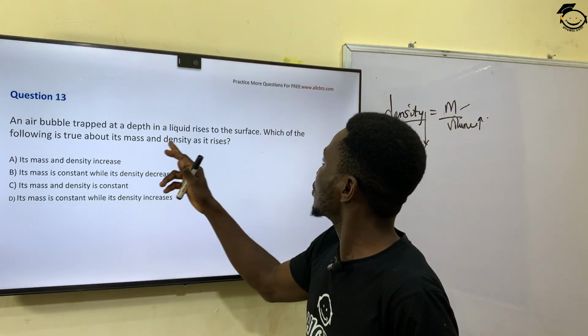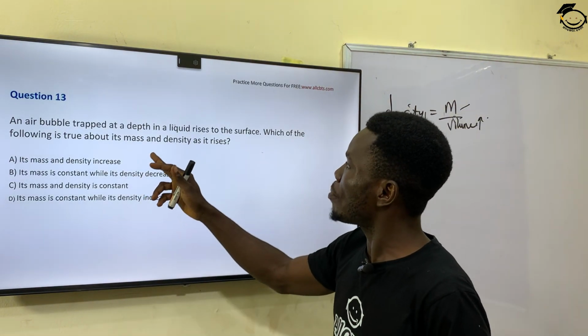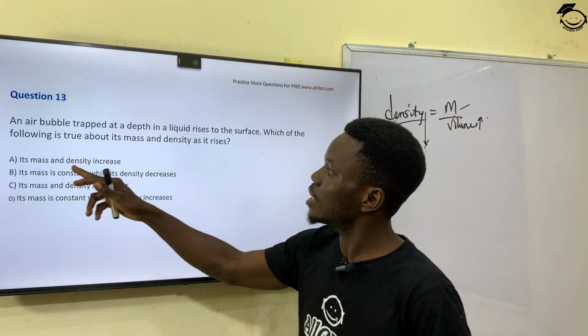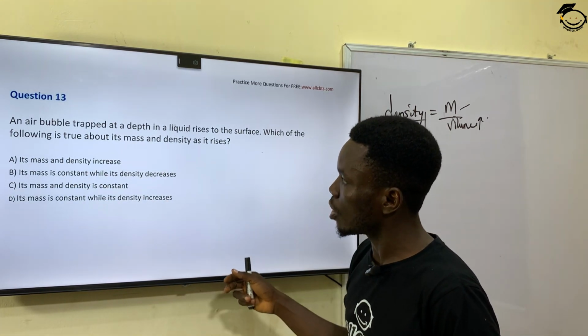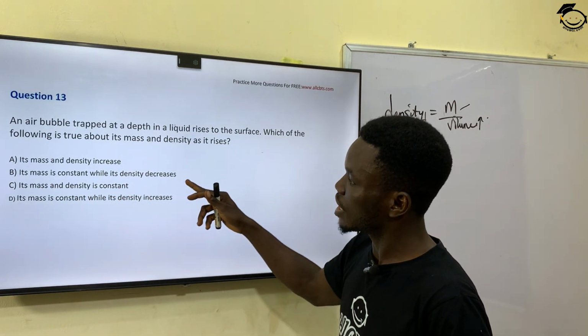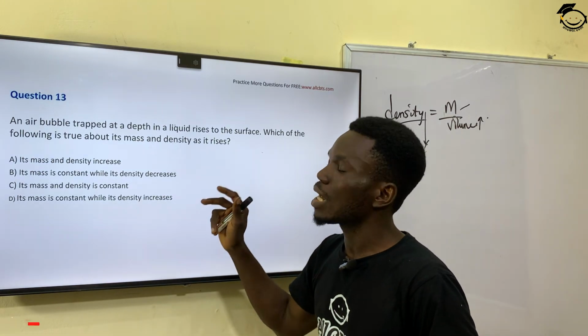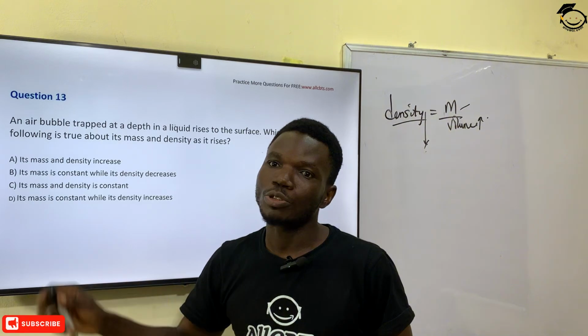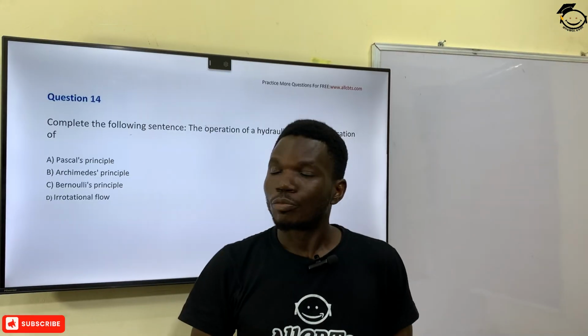So the question is, which of the following is true about its mass and density as it rises? Option A says its mass and density increase, which is wrong. Option B says the mass is constant while its density decreases. The mass is constant while the density decreases, which is the correct answer. That is option B. Moving on to the next question.